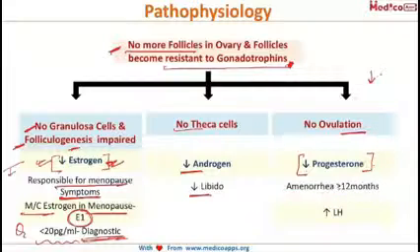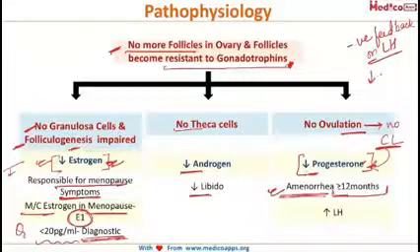Now because of decreased estrogen and decreased progesterone, there will be amenorrhea. Because we know that for the menses to occur, the estrogen levels should rise, it will lead to the proliferation of the endometrium, then the progesterone has to act on that endometrium, and subsequently when the levels of this estrogen and progesterone decrease, then it leads to menstruation. So if the levels of estrogen are decreased, levels of progesterone are decreased, then there will be amenorrhea. And when this amenorrhea persists for more than 12 months, then we call it menopause.